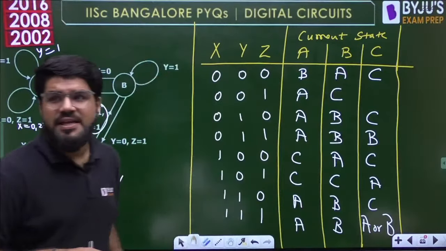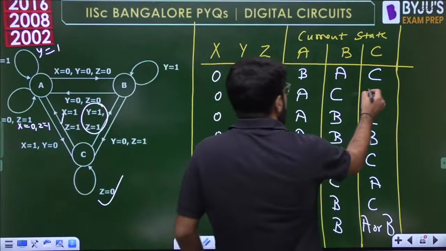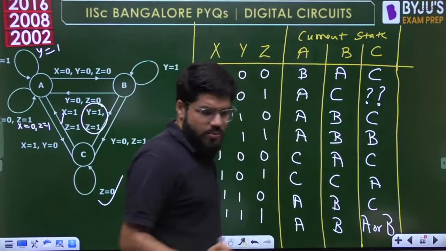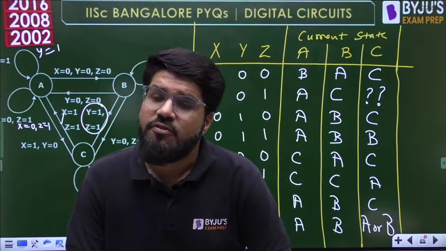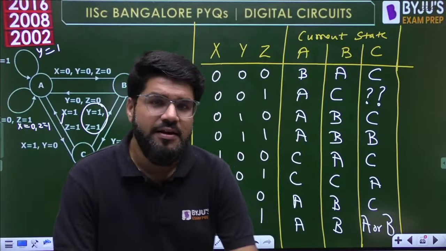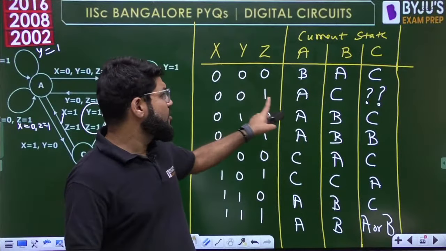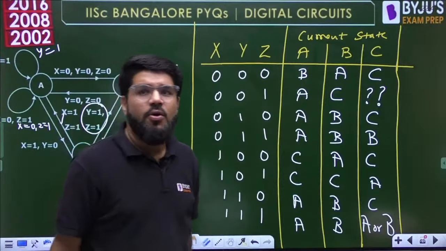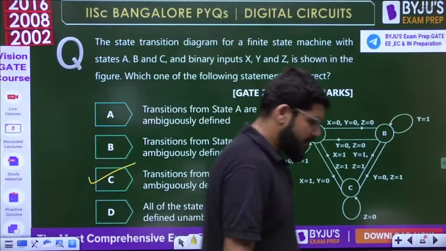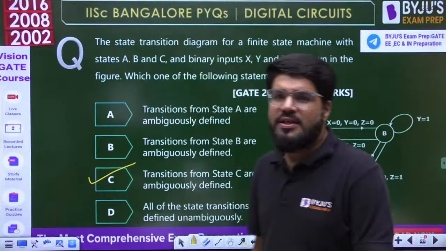And one more ambiguity is there. When the input is 0, 0, 1, what is the next state? It is not defined. The next state corresponding to the state C is not defined. So that is why I can say that the transitions from the state C are ambiguously defined. Very unclear. If the input is 1, 1, 1, what should be the next state? That is a doubt, a or b. And if the input is 0, 0, 1, what is the next state? That is not at all defined. So corresponding to the state C, the transitions are unclear. So I will go with option C.